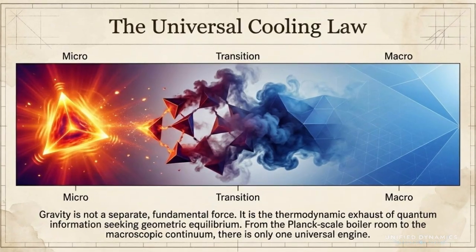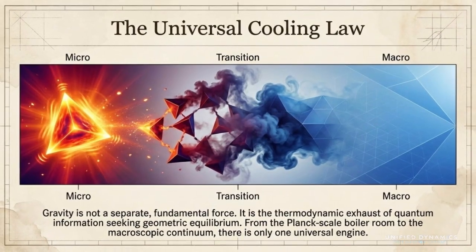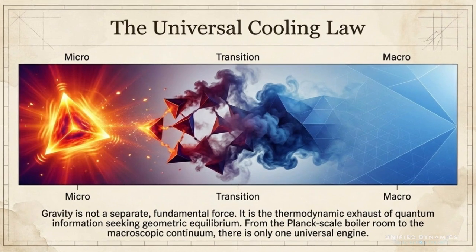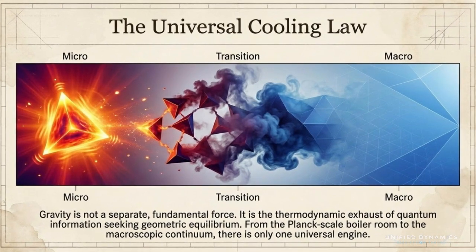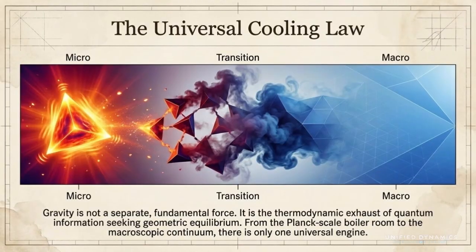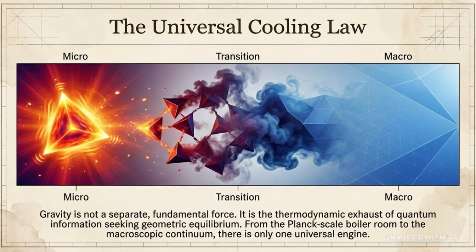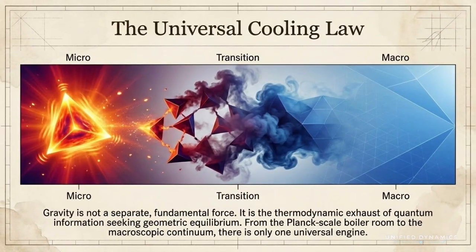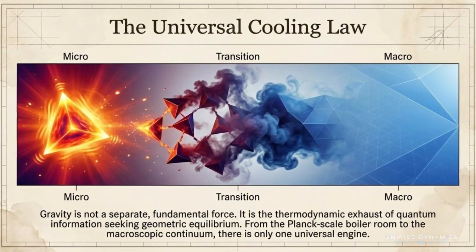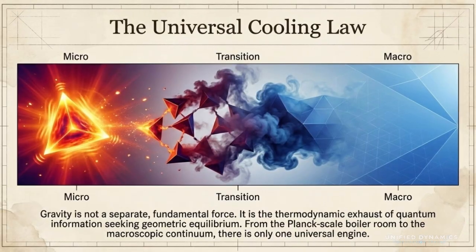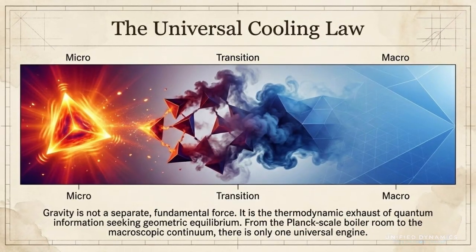The key idea is that geometry may be the cooled output of deeper quantum information dynamics. Gravity, in this framing, is not being declared solved. It's being modeled as a possible thermodynamic exhaust, the large-scale effect of information structure relaxing toward geometric equilibrium. So the message is simple. From the Planck scale boiler room to the continuum, UD is proposing one connected engine: correlation, cooling, and emergent geometry.